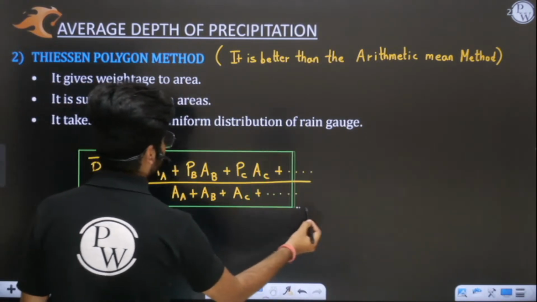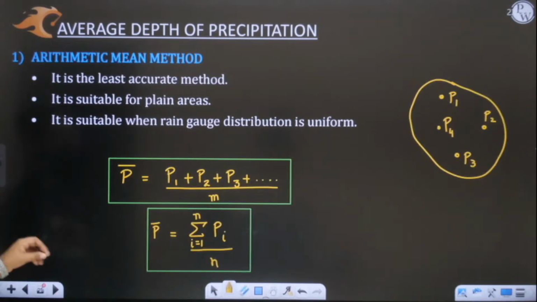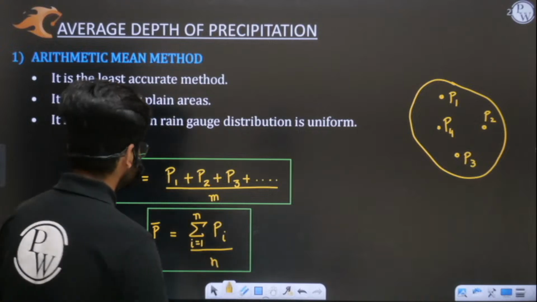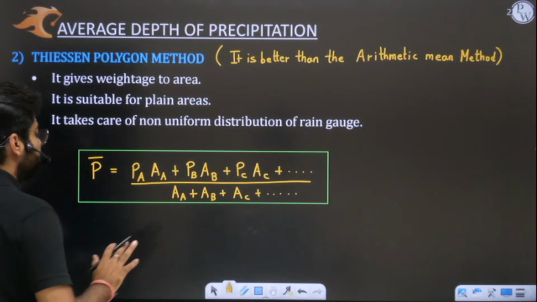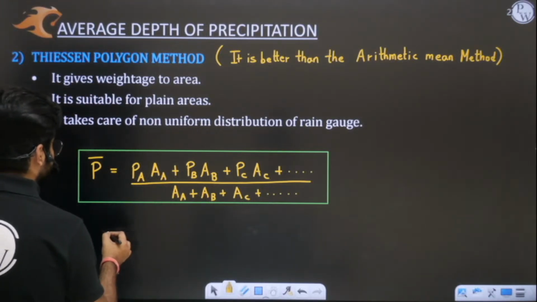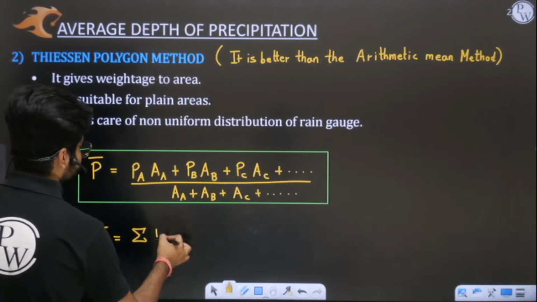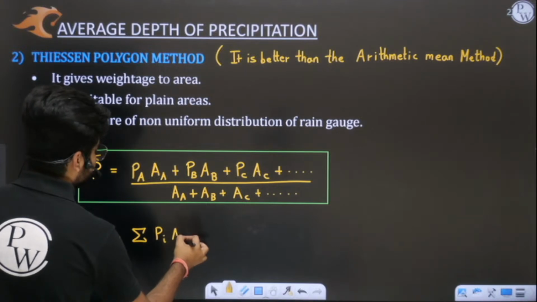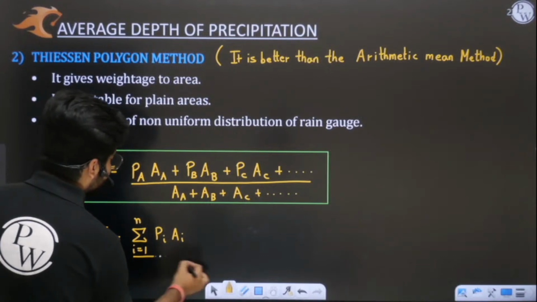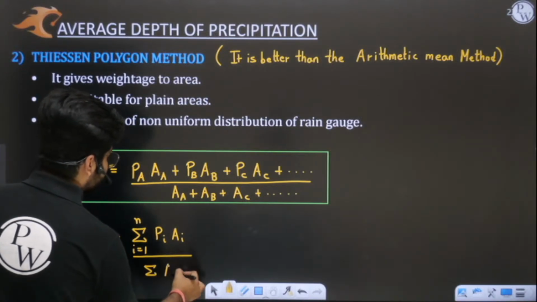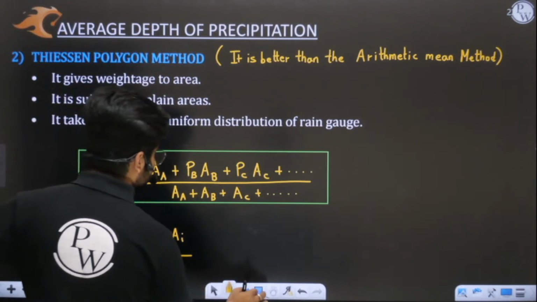See what difference we have made here. If we compare it with the very first method, the arithmetic mean method, the difference is simple: we have only multiplied by area. If I want to write it in series form, I simply take the summation of Pi Ai, starting from 1 and going up to n, divided by the total area, also summed from 1 to n. This is also the same formula.